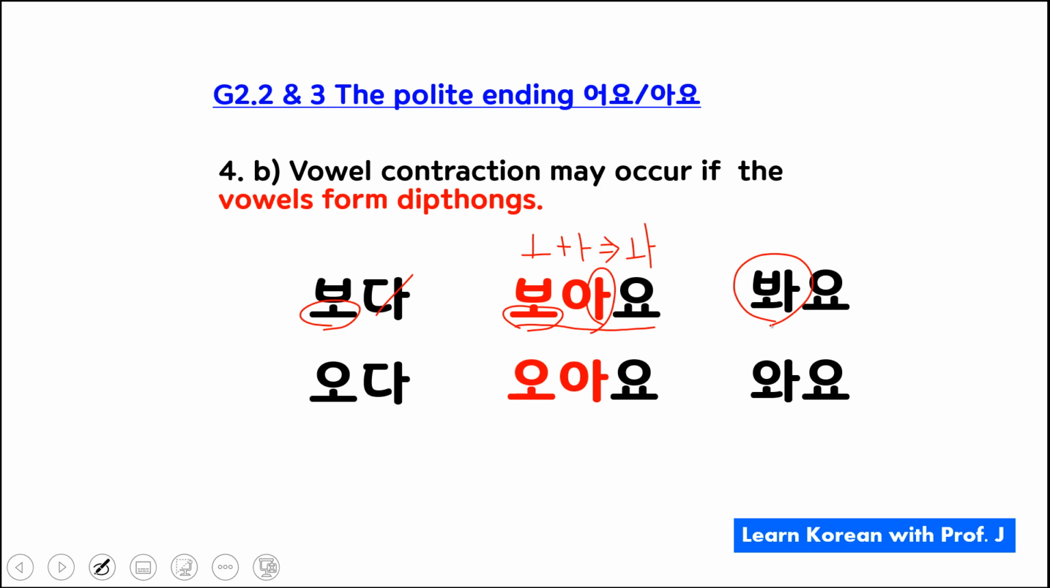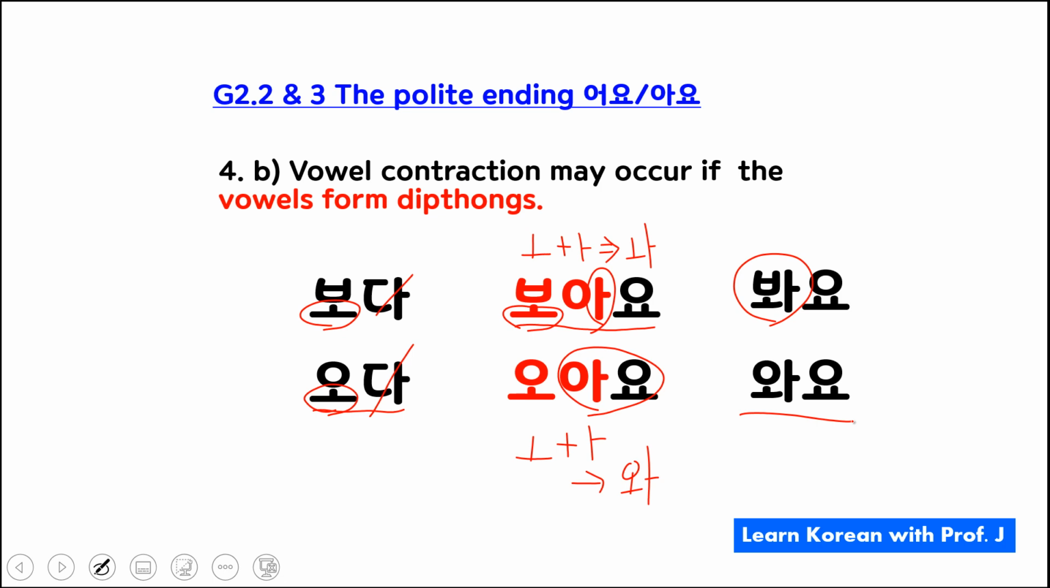I have another example here. 오다. 오다 means to come. You drop the 다, right? Then since it ends with 오, it becomes 아요, right? Now if you combine 오 and 아, it becomes 와. That's why it becomes 와요, to come. 마이클이 와요. Michael is coming. 유미도 와요. Yumi is also coming.